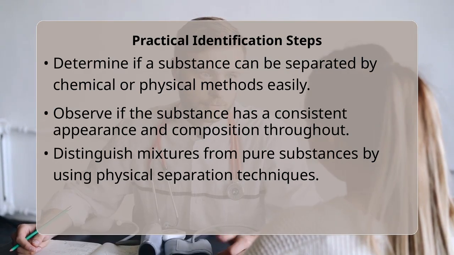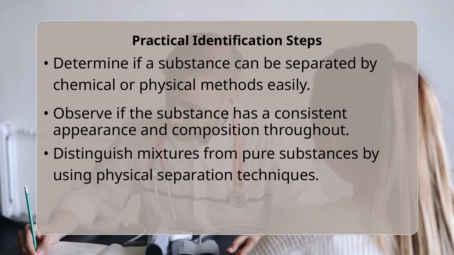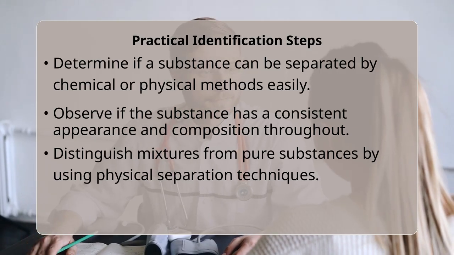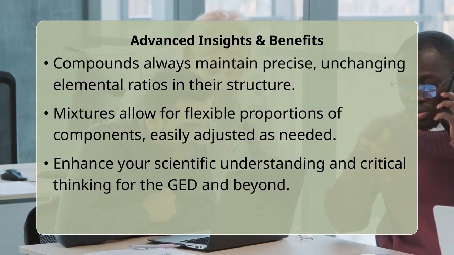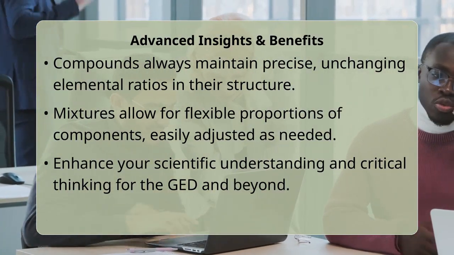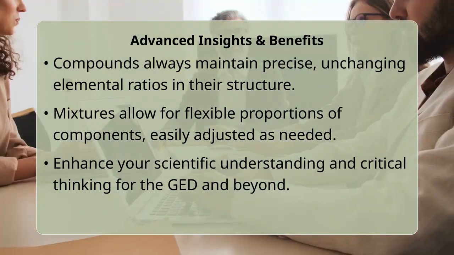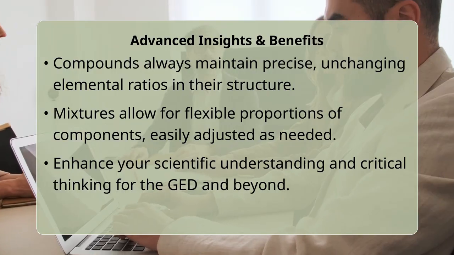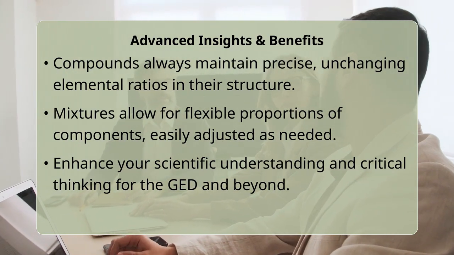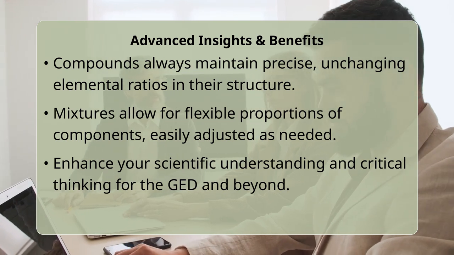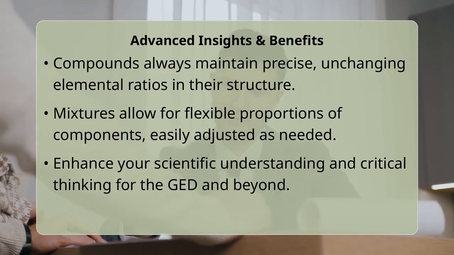A neat trick for compounds is recognizing their fixed ratios. For example, water will always have two hydrogen atoms for every one oxygen atom, H2O, regardless of where the water comes from. This fixed ratio is a hallmark of compounds and is due to the precise chemical bonding involved. Mixtures, however, can have variable ratios. You can add a little sugar or a lot of sugar to your tea, creating different mixtures. This flexibility in proportions is a crucial clue to distinguish a mixture from a compound.